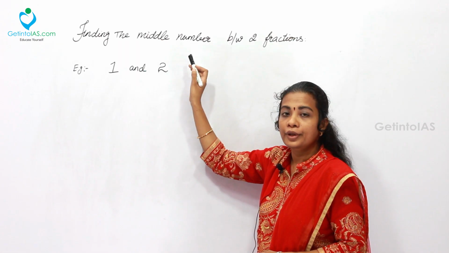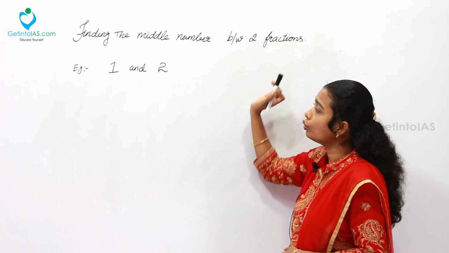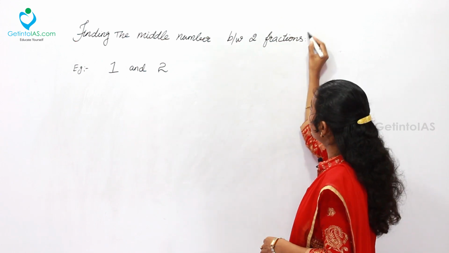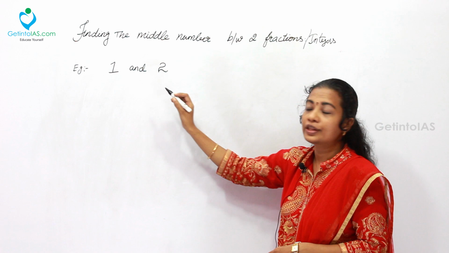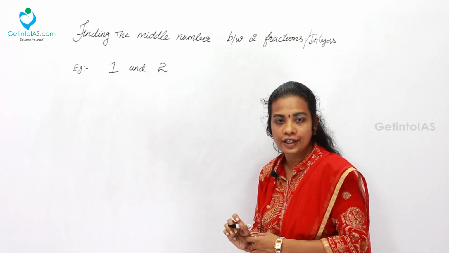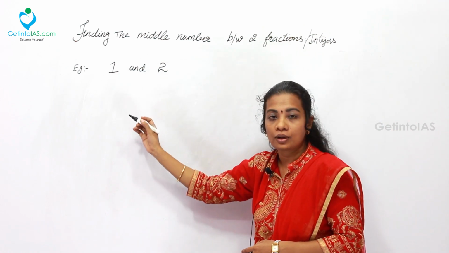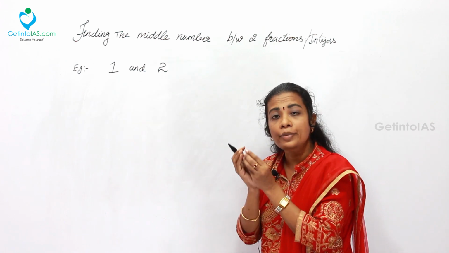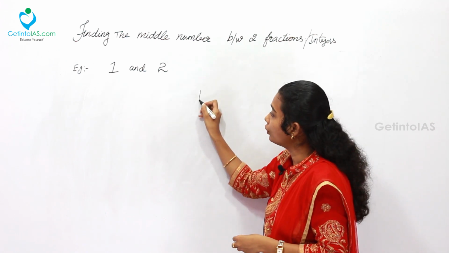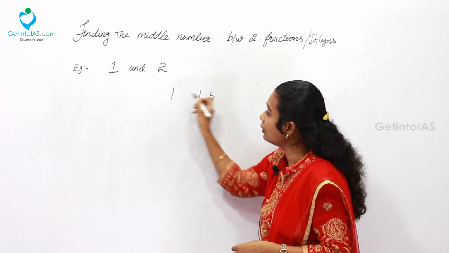Now, finding the middle number between two fractions or two integers. First, I am going to explain it with the help of two integers. Here I have taken the simple numbers 1 and 2. Everyone can answer this. The middle number between 1 and 2 is going to be 1.5. Here 1, here 2.